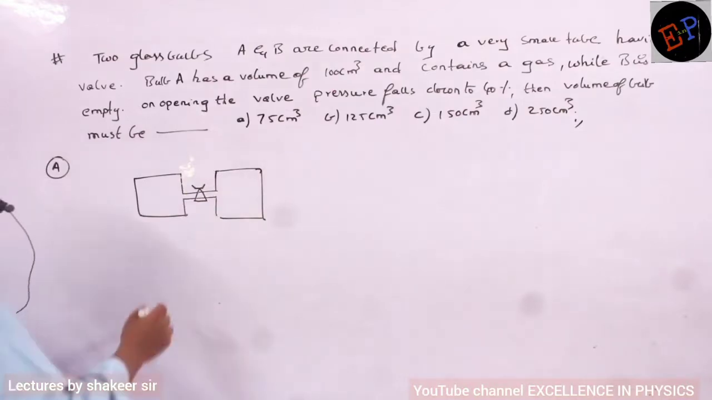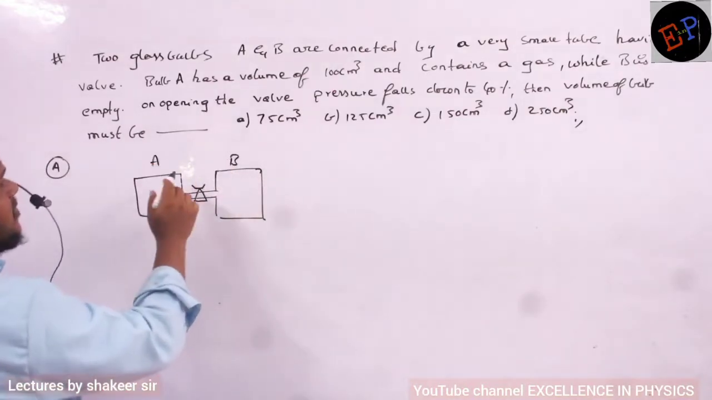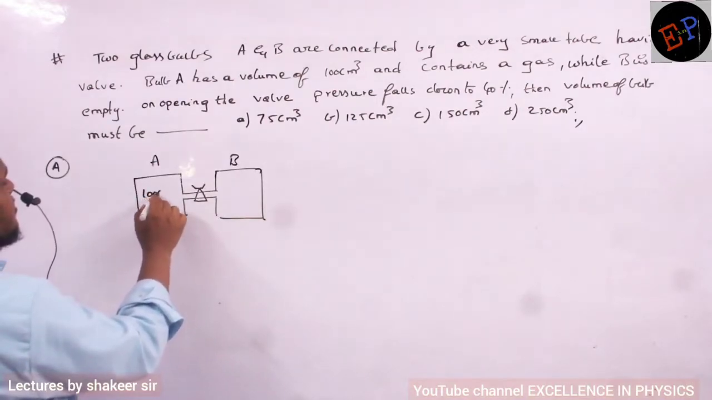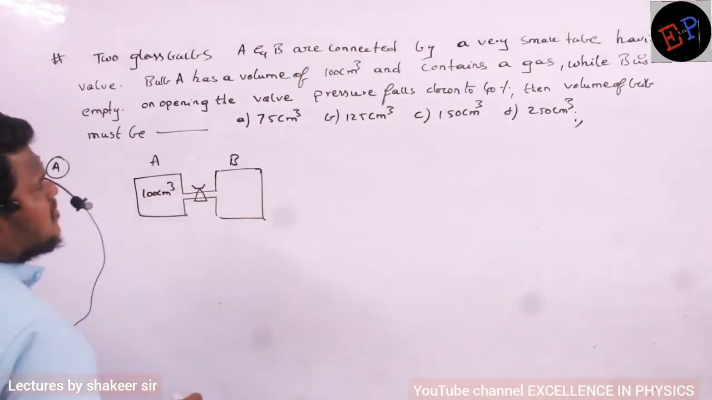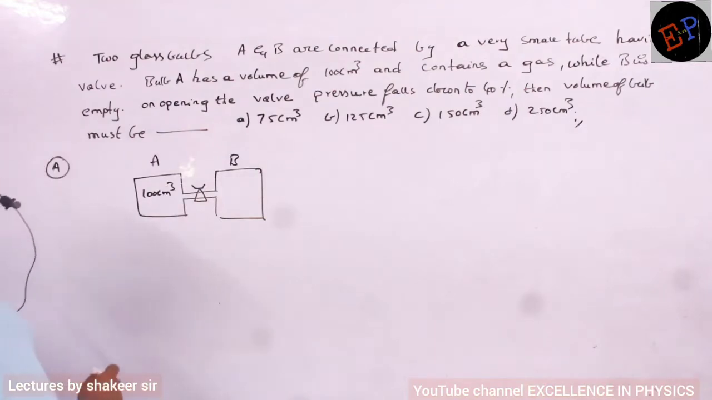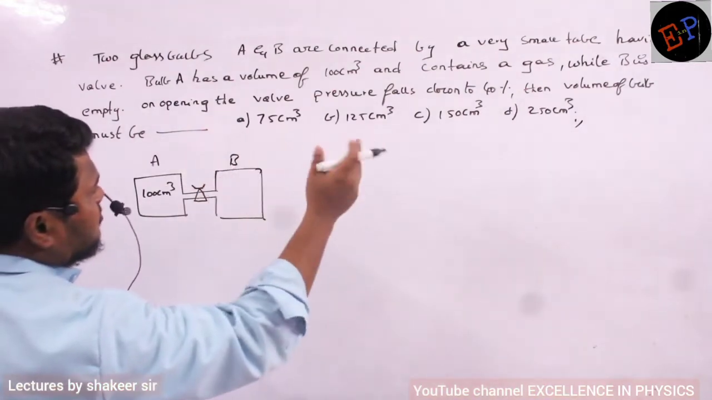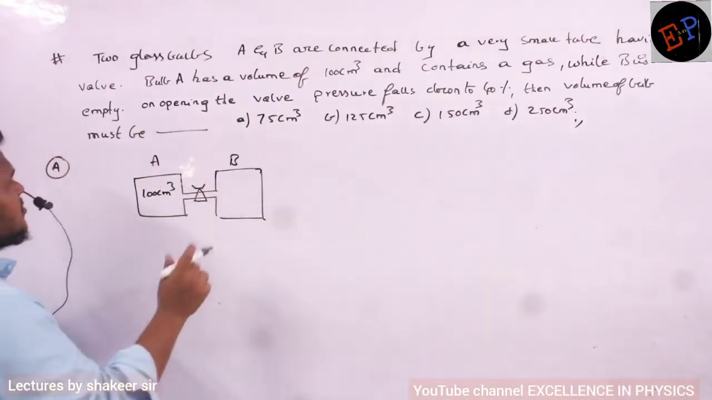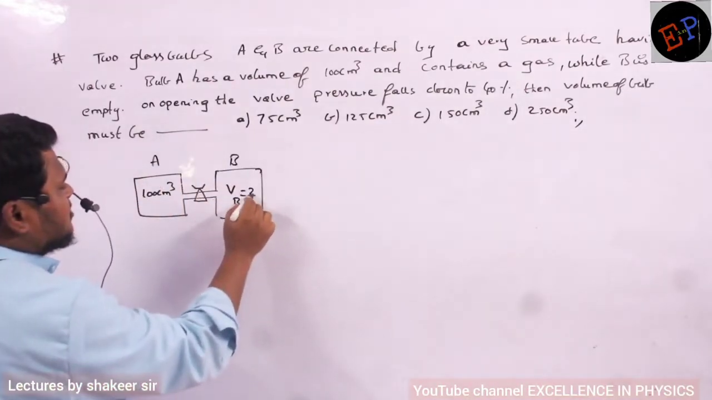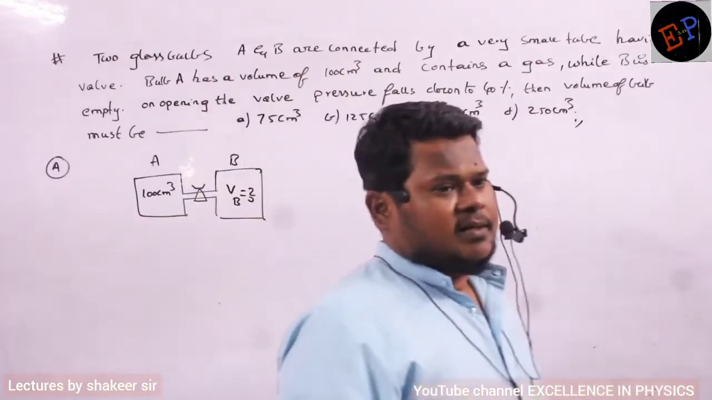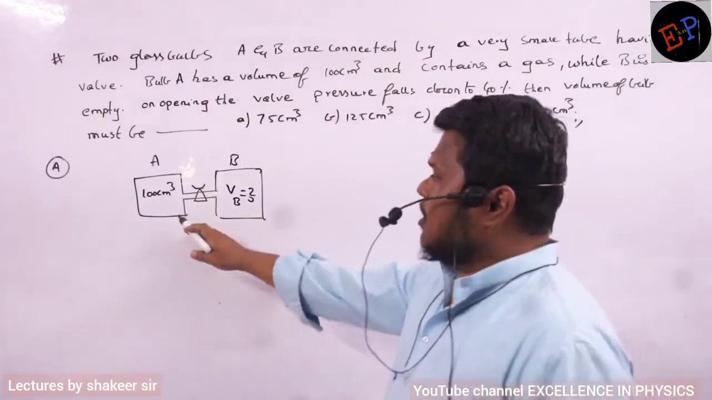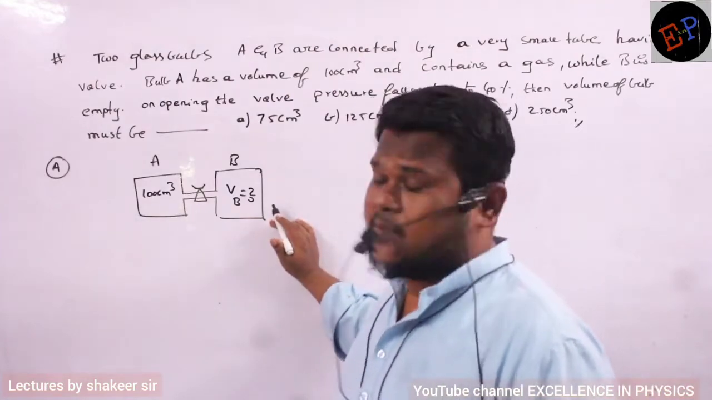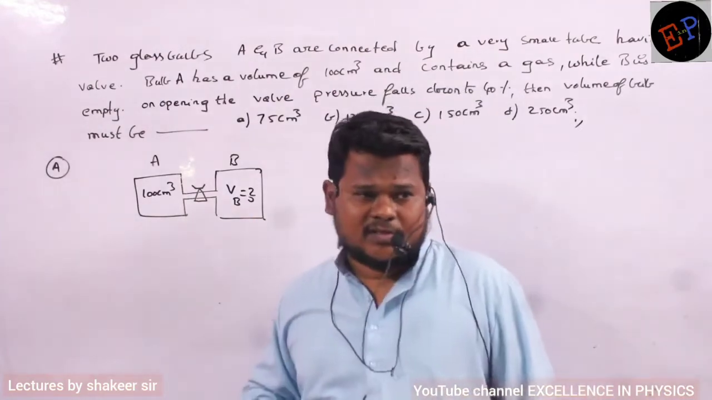Clear, no? Let this one be A, this one be B, and bulb A has a volume of 100 centimeter cube. While B is empty. On opening the valve, pressure falls down to 40%. Then what is the volume of the second bulb? That is the question. It means initially only bulb A is filled with gas, and this one is empty. Empty means there is no gas. Vacuum is present inside this one.